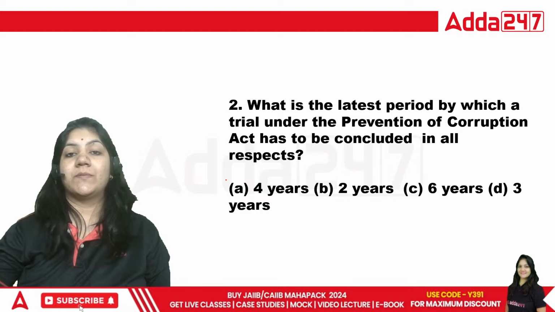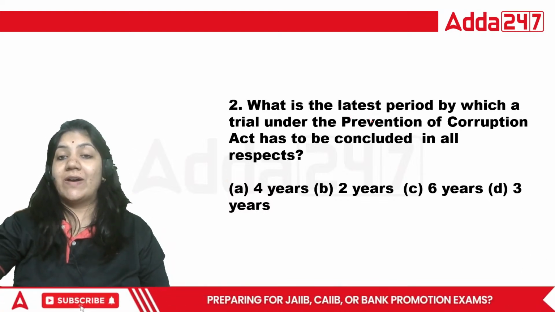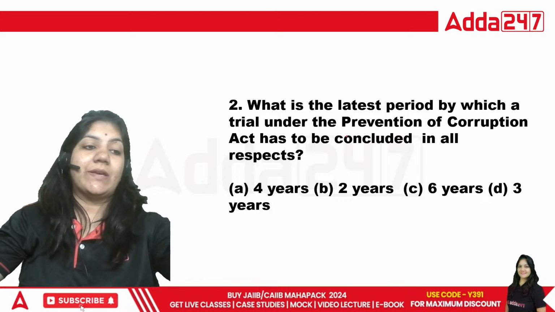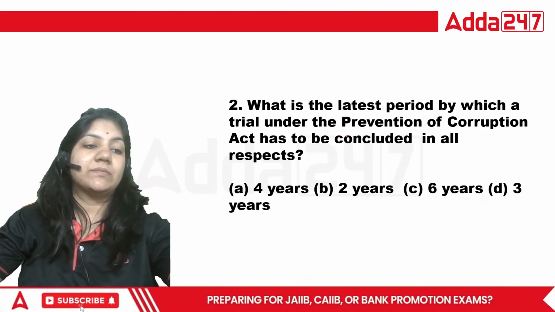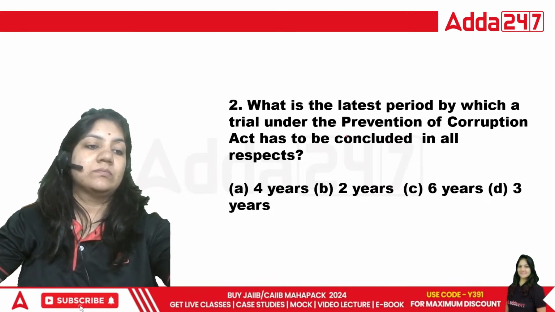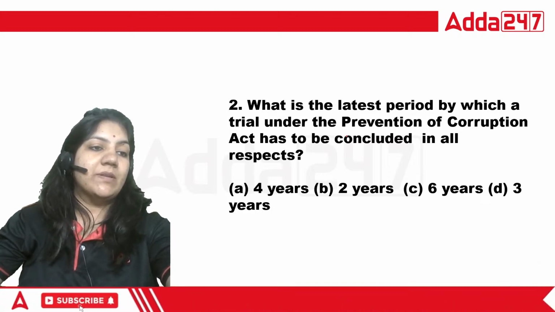Okay, next. What is the latest period by which the trial under the Prevention of Corruption Act has to be concluded in all respects? Tell me, what will be the right answer?